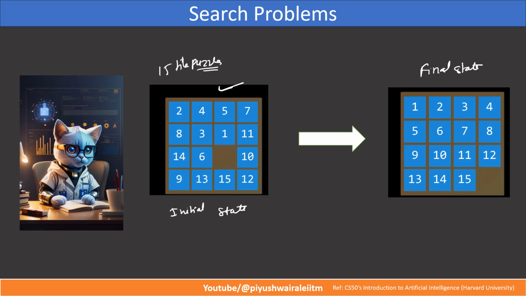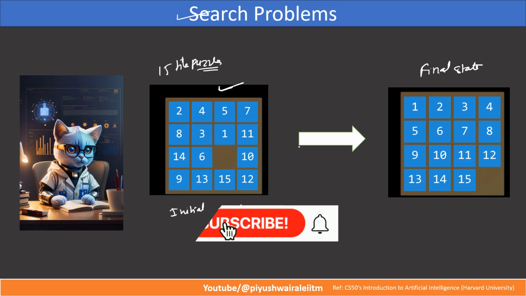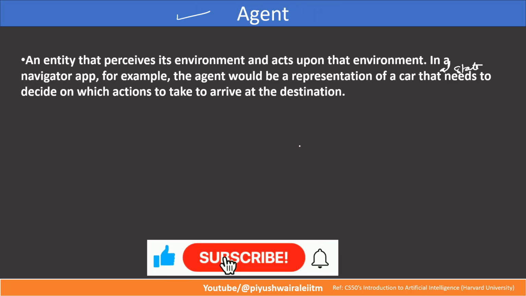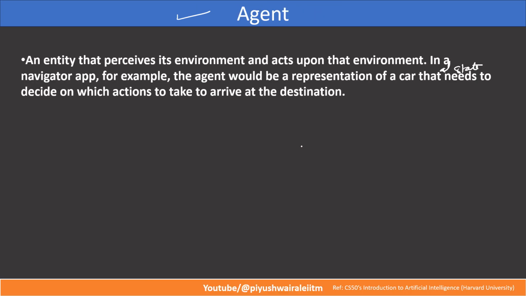Now let us try to understand this particular search problem concept by using this example. This is my initial state. This is my final state, right? I want to go from this to this. So how will this AI player or AI algorithm do this task? Now let's see that. First we'll see what the different terminologies are.